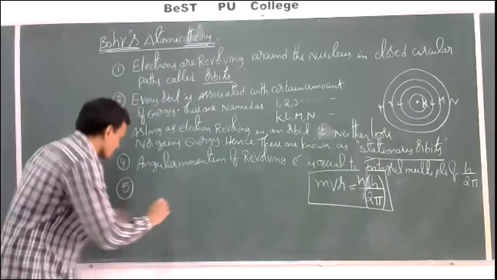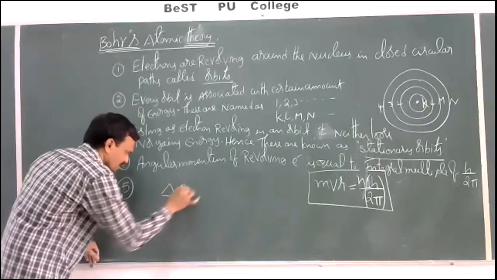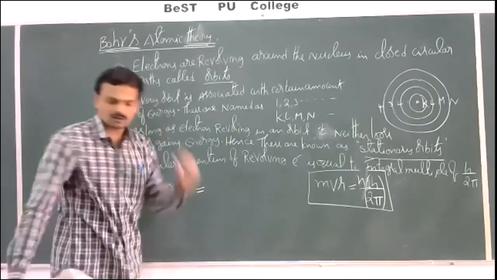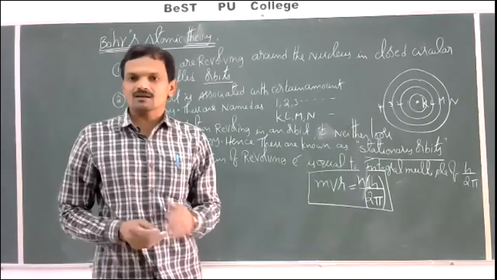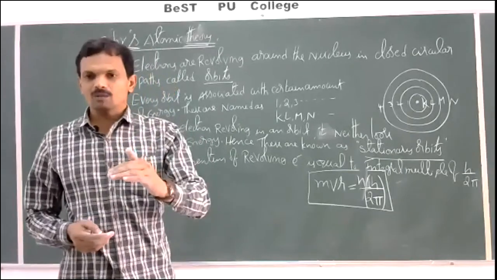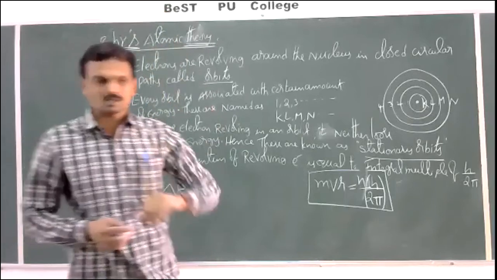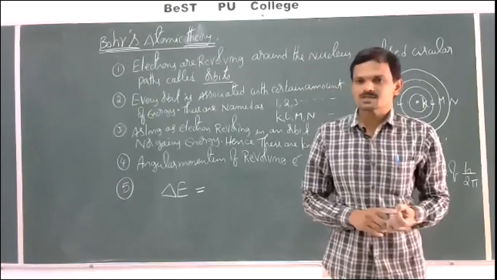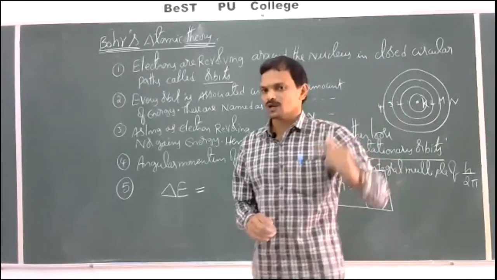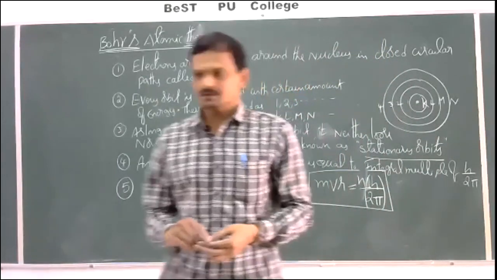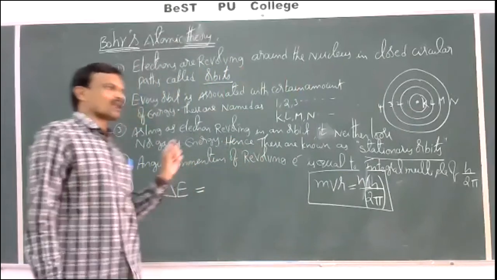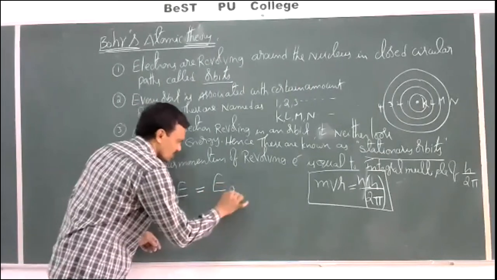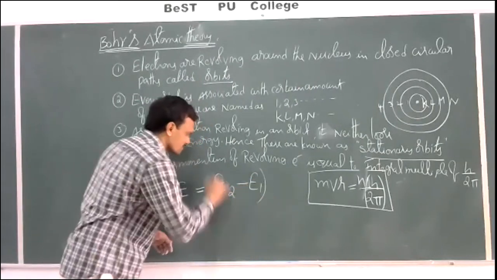The emitted or absorbed energy is given by delta E. I am not writing the postulate, just directly writing the equation here. The emitted or absorbed energy is given by delta E, which is equal to E2 minus E1.